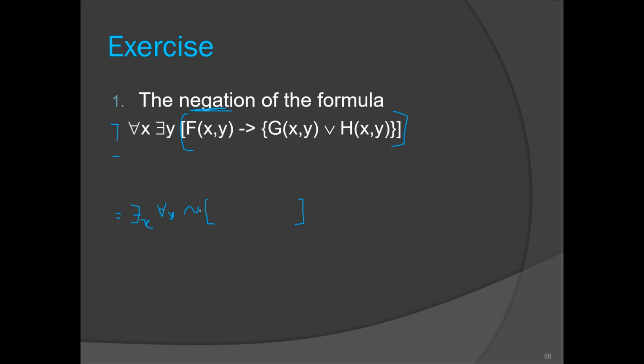Just consider the square bracket. Here we have an implication, so I can remove that implication with the implication elimination rule, so it will become negation of f. The brackets are the same, so I will drop that, and then or, and then curly bracket g or h.